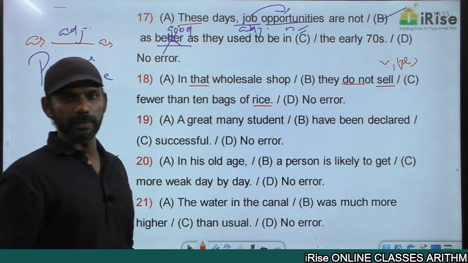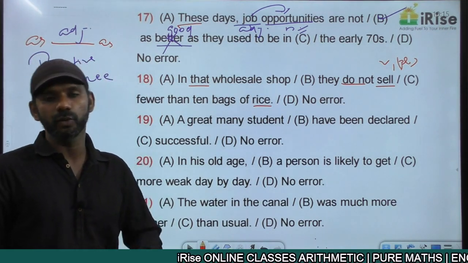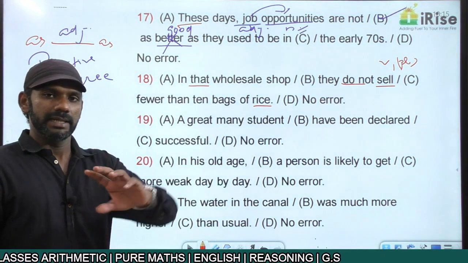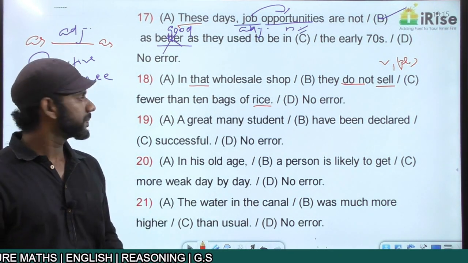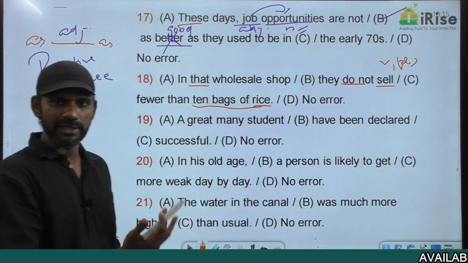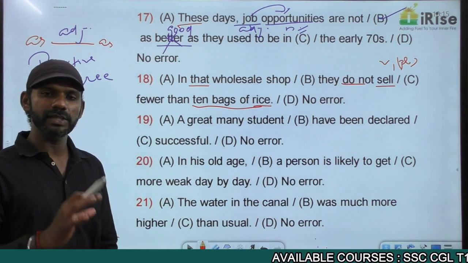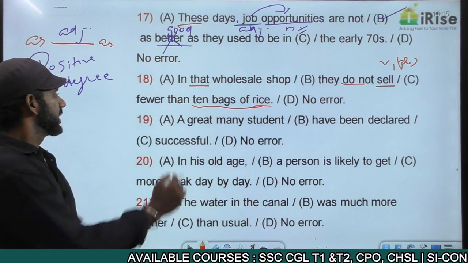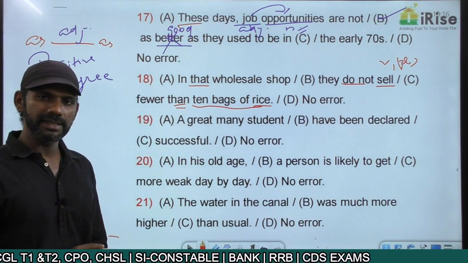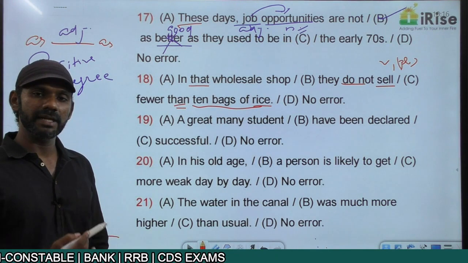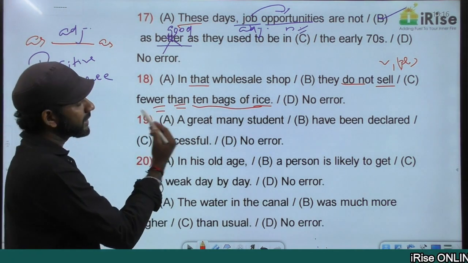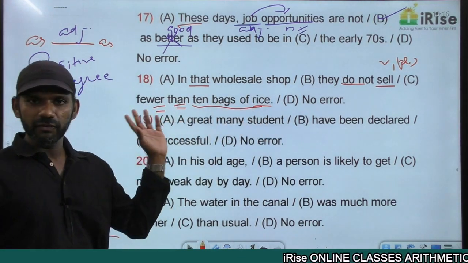Rice is uncountable, but bags of rice are countable. 1 bag of rice, 2 bags of rice, 3 bags of rice. Rice is uncountable, bag of rice is countable. Fewer than, so 10 bags of rice. Anyway, 10 is there, so countable. Fewer can be used with countable nouns. That is completely fine. Than is there. As it is countable, we have to use few. Than will be preceded by an ER word or more word. So few becomes fewer. Fewer than is also a correct usage. Countable, fewer is used.